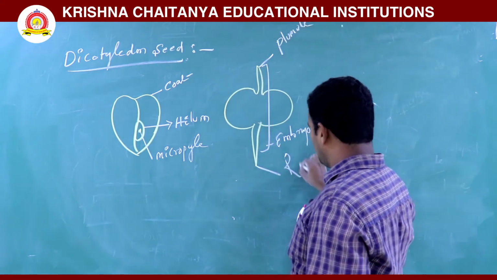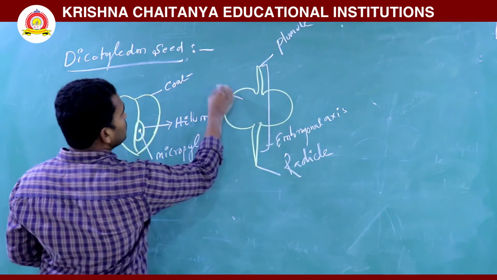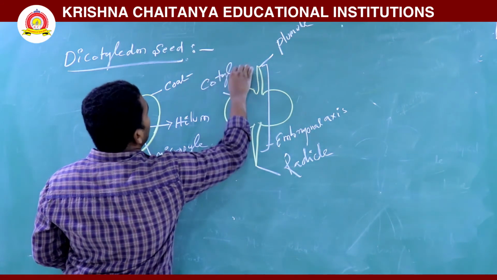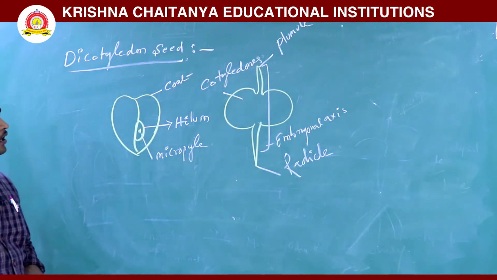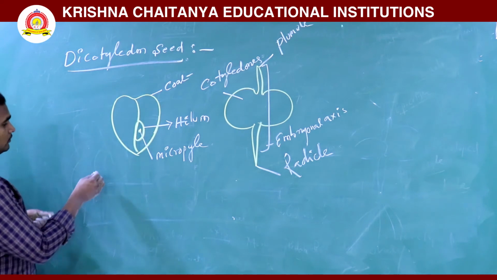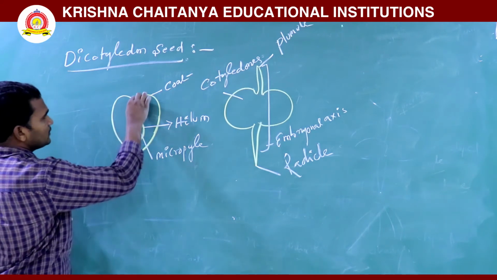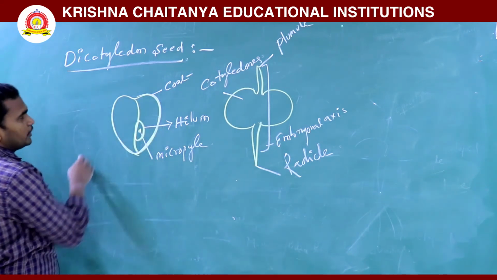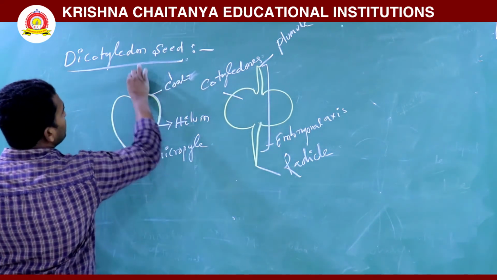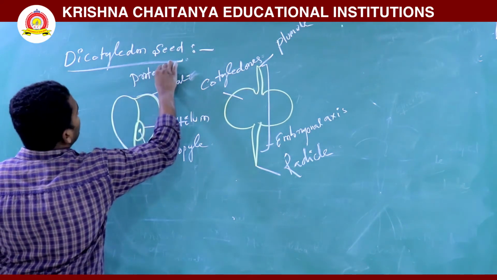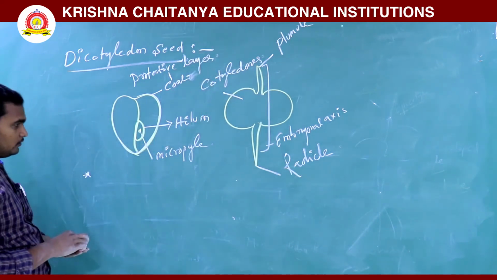This is nothing but the radicle. That is the radicle. So these two are cotyledons. Okay, these two are cotyledons. See here, the seed coat surrounds it. The seed coat is a protective layer. Okay, it is a protective layer.